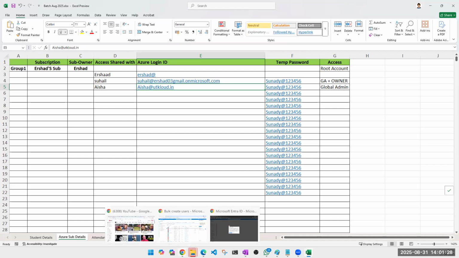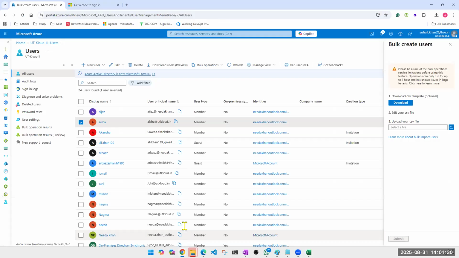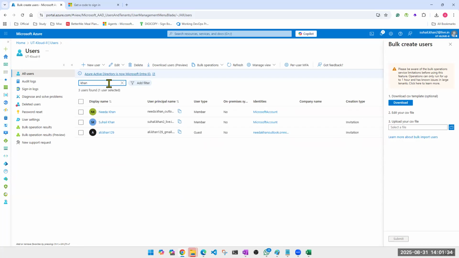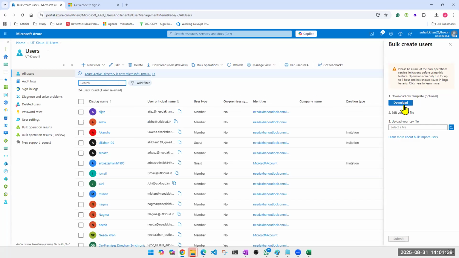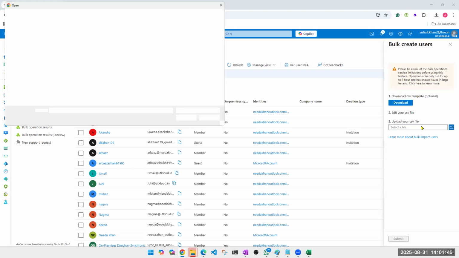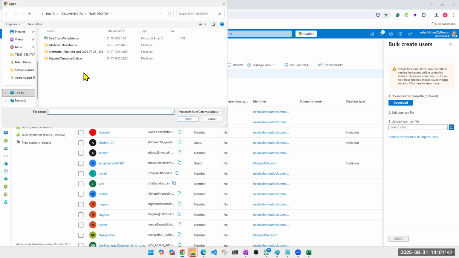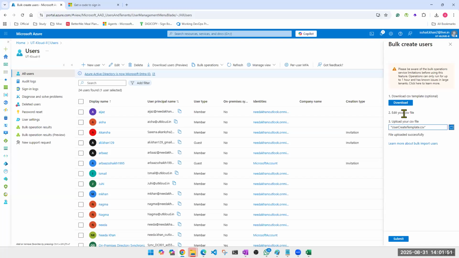Go back to the portal. Do I have any user like this? First, let's check. I don't have any user which has Khan hyphen user. I downloaded this file and uploaded it again. A similar file, I didn't do anything other than adding my users. Submit. If there is any error, it will show here.